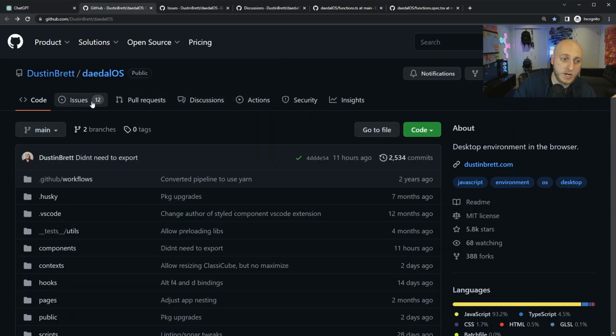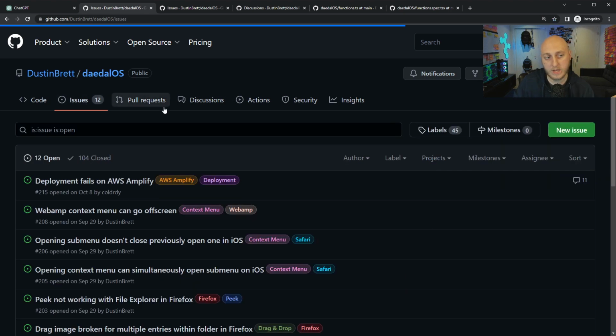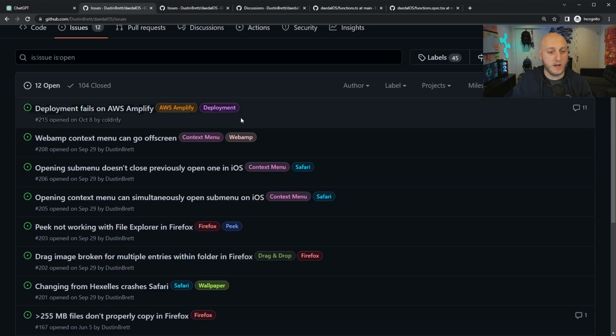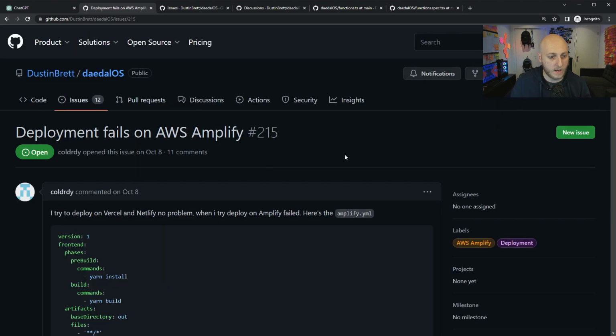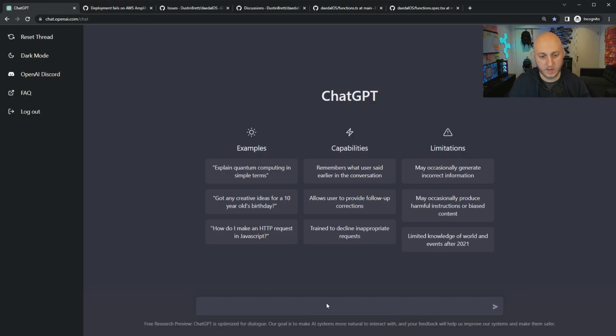Going back to my project, we got issues. Everybody's got issues, and I keep track of these issues here. I thought it'd be fun to just try to talk to it about some of these problems. First off, let's just try literally pasting in this problem. I have an open source project which has an issue posted. Here it is. Can you help?